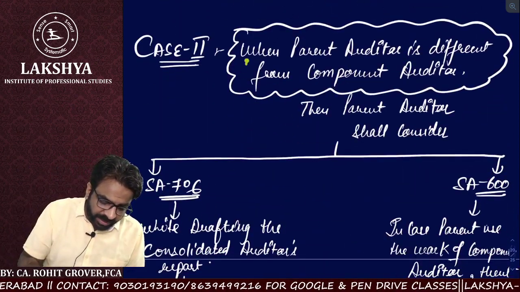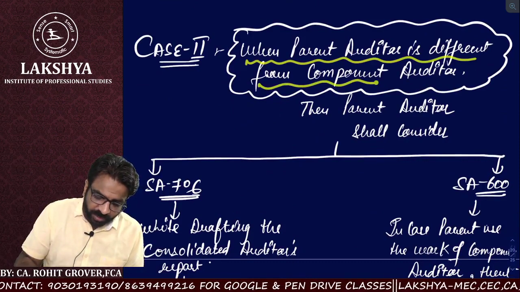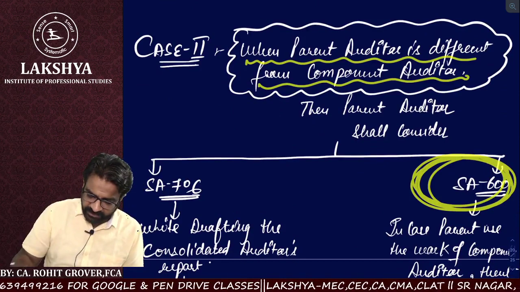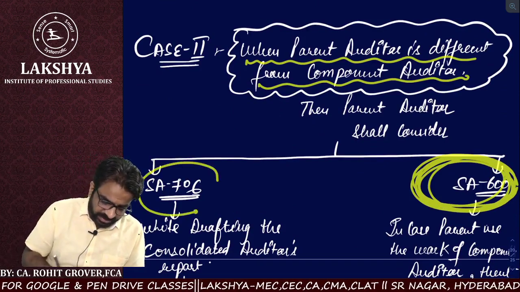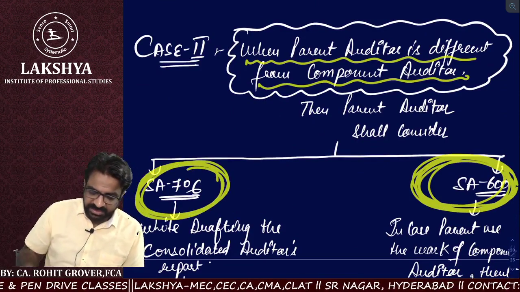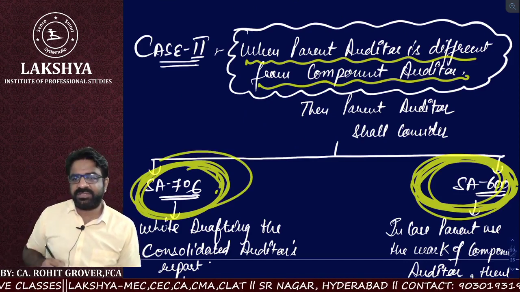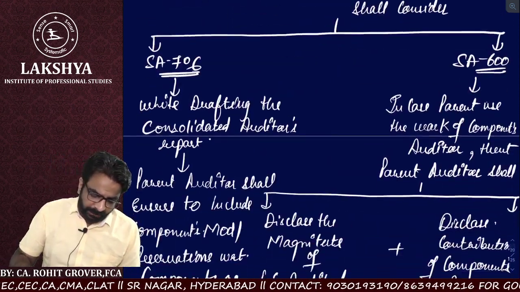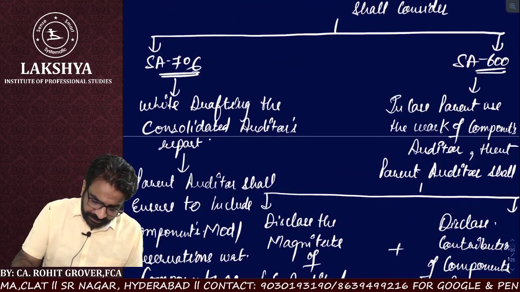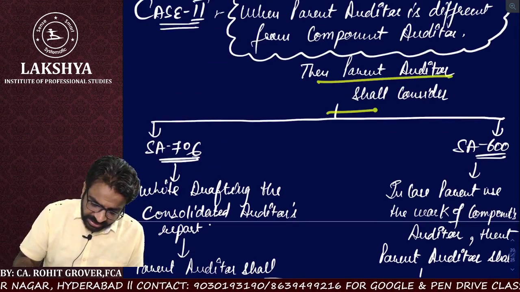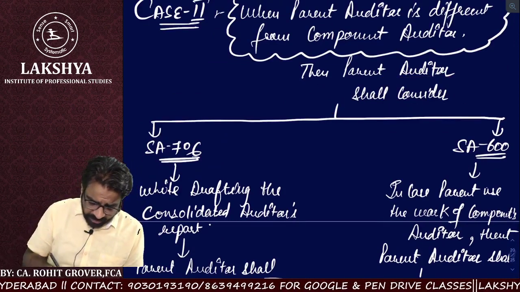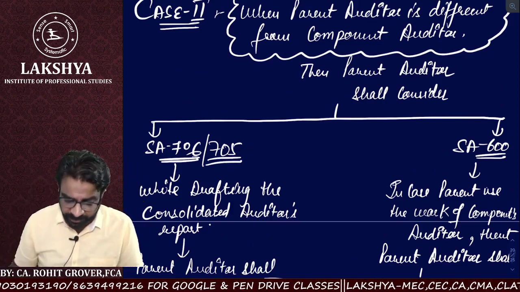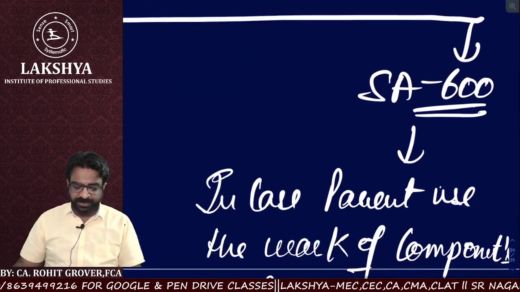When the component auditor is different from the parent auditor, then we have to think of SA 600. We also have to think of SA 706. Why 706? First, let us complete 600. The parent auditor shall consider. I would rather write here 706 and 705, both will come. I will tell you why, but let us first understand 600.